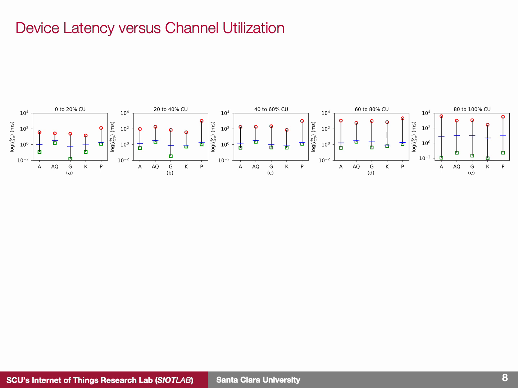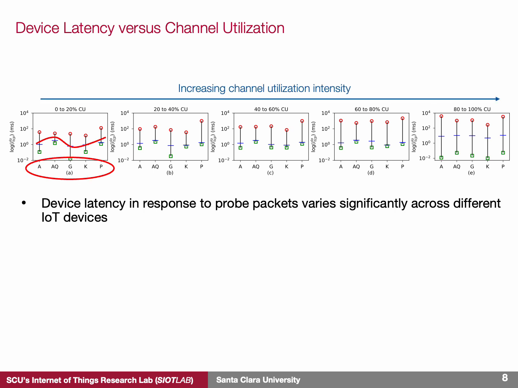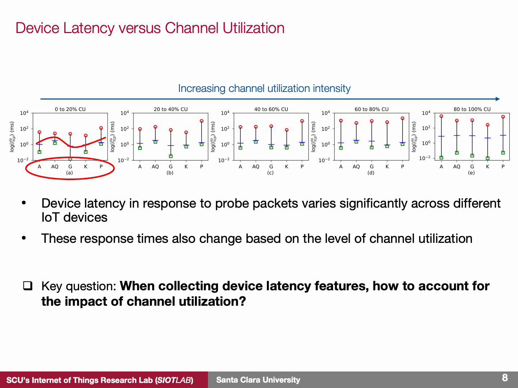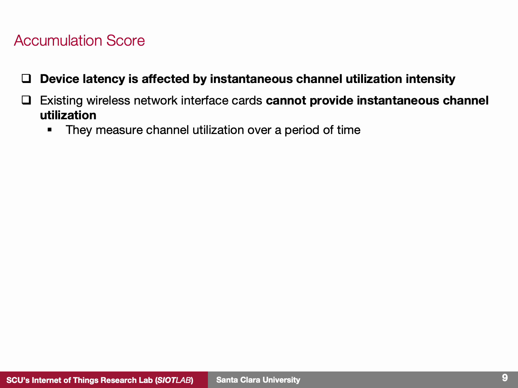This figure highlights two major observations. First, the device latency in response to probe packets varies significantly across different IoT devices. Second, these response times also change based on the level of channel utilization. The key question we face here is how do we accurately model the effect of wireless channel utilization on device latency features?